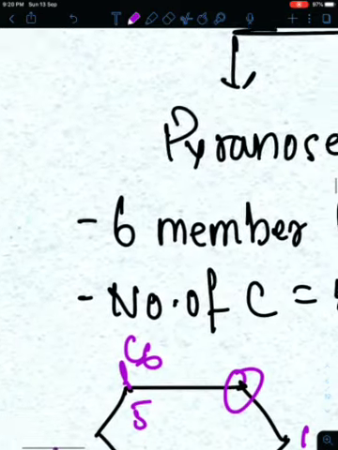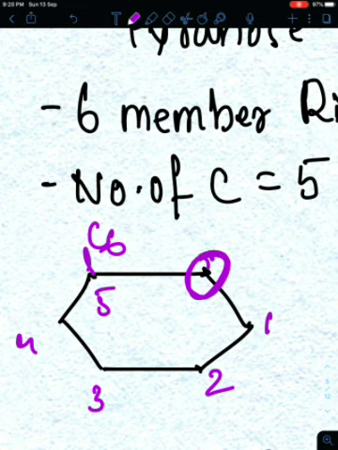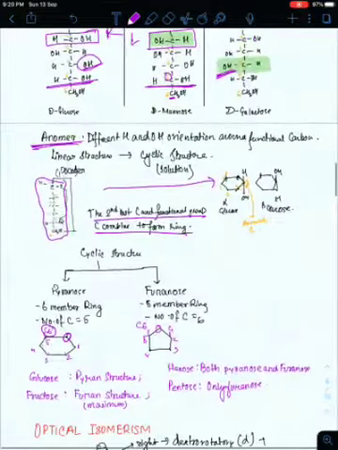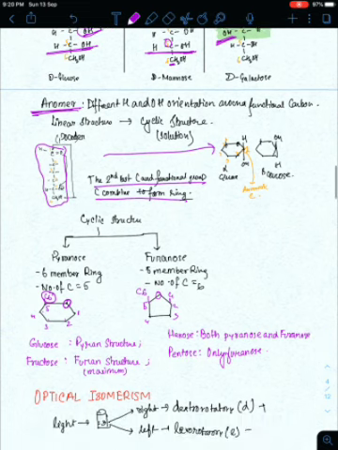This is an oxygen. We start numbering of the carbon from here. It's 1st carbon, 2nd carbon, 3rd carbon, 4th carbon, 5th carbon. And you see the 6th carbon is outside the ring. So in case of pyranose, we have a 6-member ring, but 1 member of the ring is occupied by oxygen. And the last carbon will not be in the ring, it will be outside of the ring.